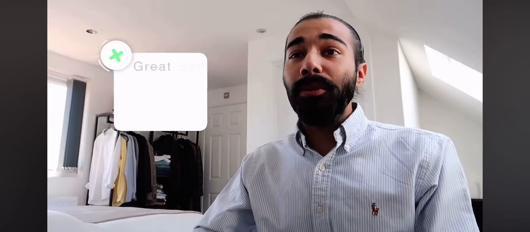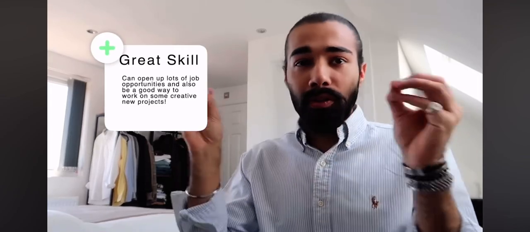Why would you want to learn how to code? Coding is an invaluable skill, and as we move into the future of the world, whatever the future it holds, coding is going to be almost a necessary skill. And I remember my computer science teacher in school telling me that programming or coding, whatever language you want to learn, is the English of the future.